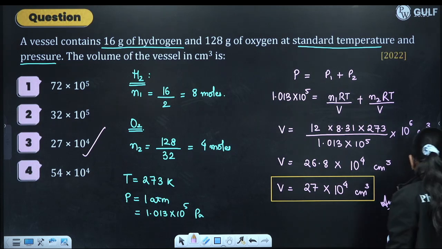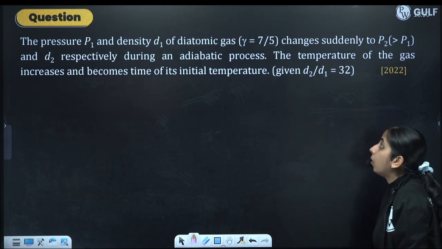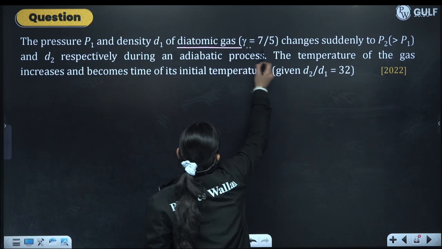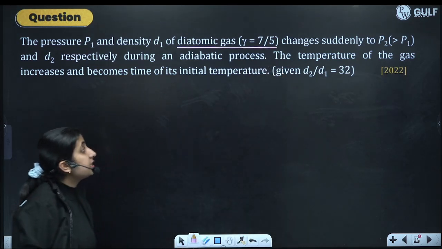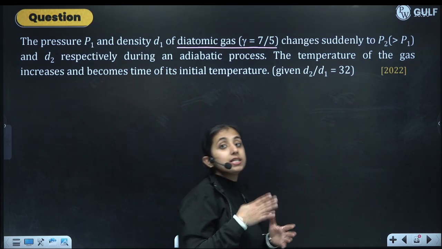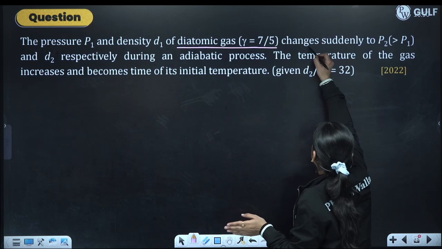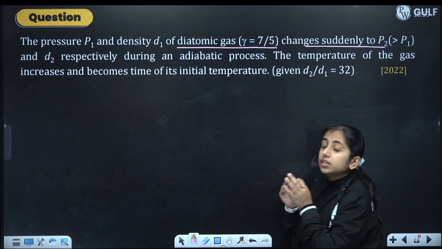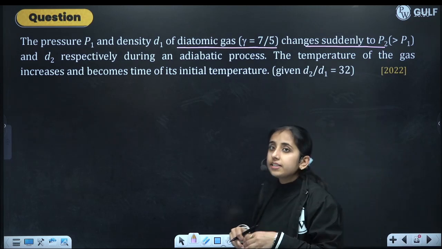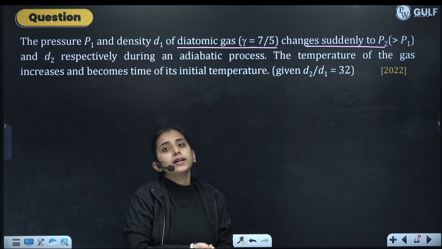Next question. The pressure P1 and density D1 of a diatomic gas change suddenly to P2. Now, a sudden change, which process is it? Adiabatic process. Take the words very seriously. Read the question line by line. Half of the question is solved, because as I read the word suddenly, I know it's an adiabatic process. I have to apply the adiabatic equation.